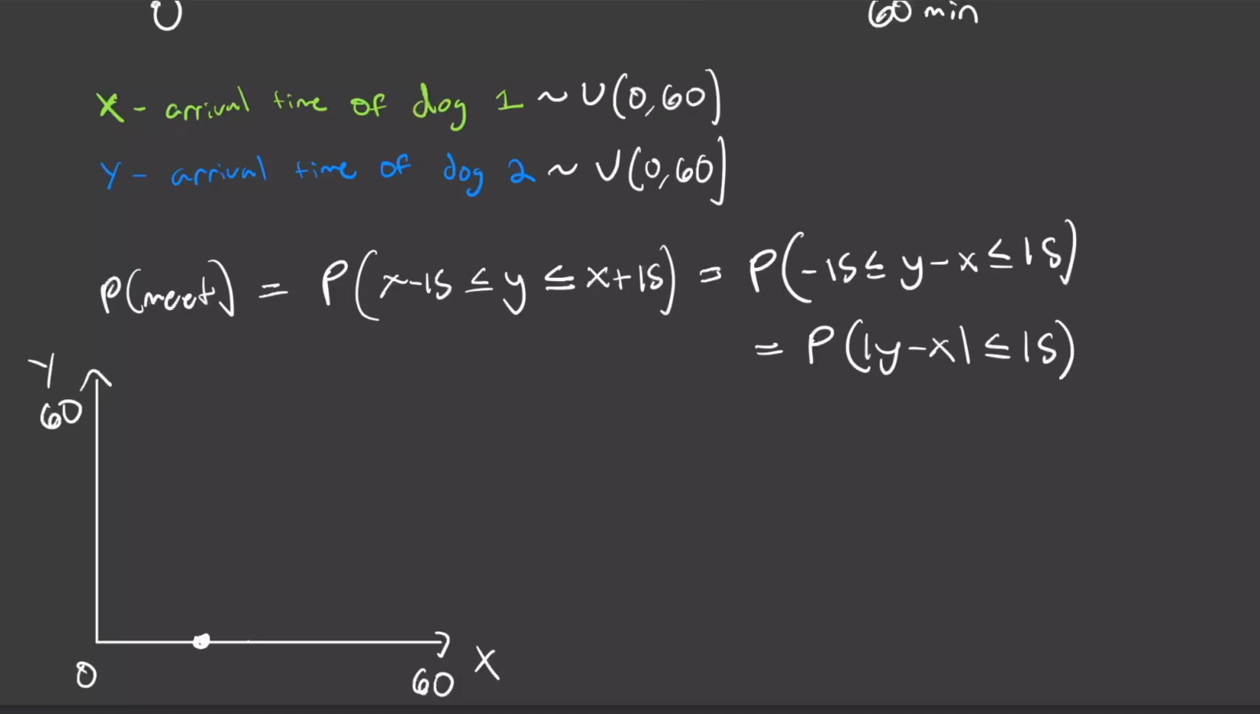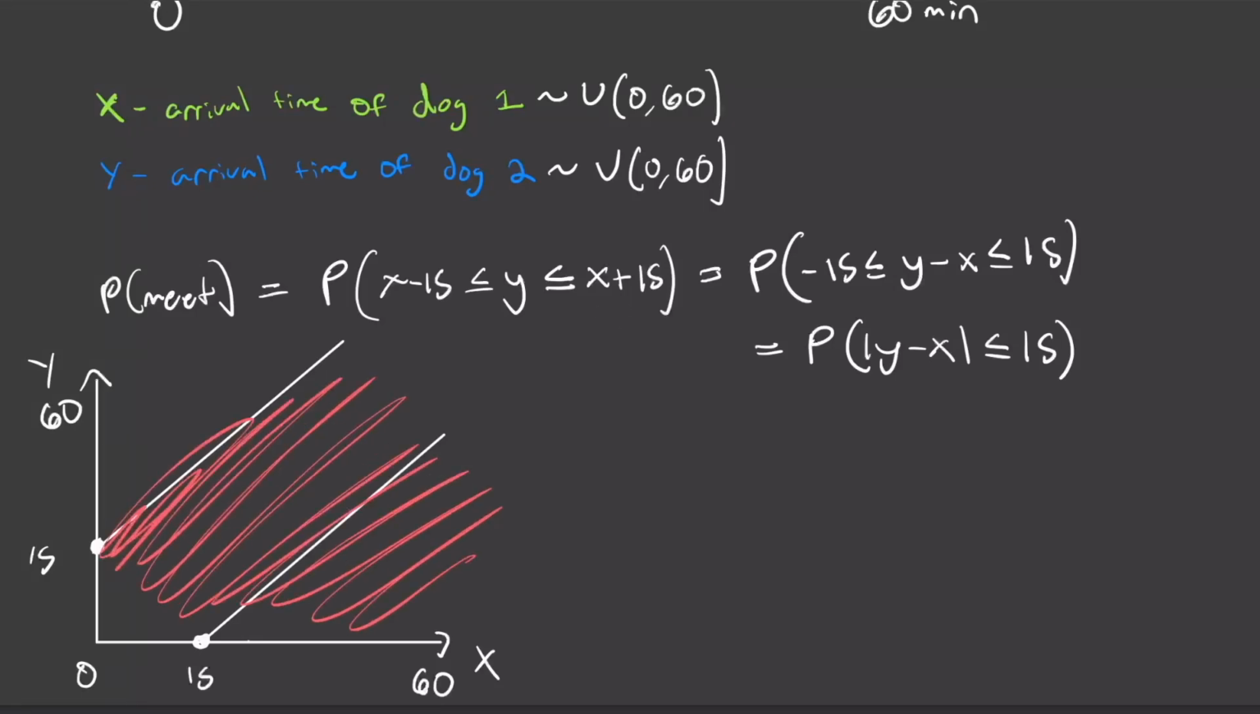So x minus 15, if we plot that out right here, is going to intersect like so and go up like this. And then x plus 15 is going to intersect the y-axis at the point (0, 15), and it's going to go up like this. So when y is less than or equal to the line x plus 15, that's going to look like this entire shaded region. And we also need y greater than or equal to x minus 15, which is going to look like this shaded region up here.